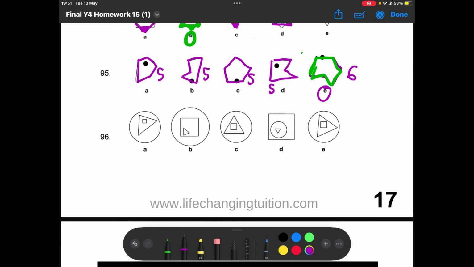Next question. Here, all of these have the circle as the outside shape, whereas in D, the square is, so D is the odd one out.